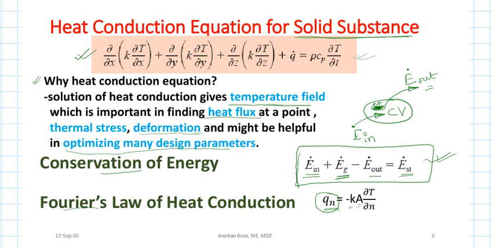Previously we have seen that the heat flux is basically this Q divided by area. So what has been done here is the rate of heat transfer, which is written as minus K into area into del T del N. This area is perpendicular to the direction of N. This is Fourier's law of heat conduction, which we have already seen. So these are the two things that we are going to use to derive the heat conduction equation. So let us see.